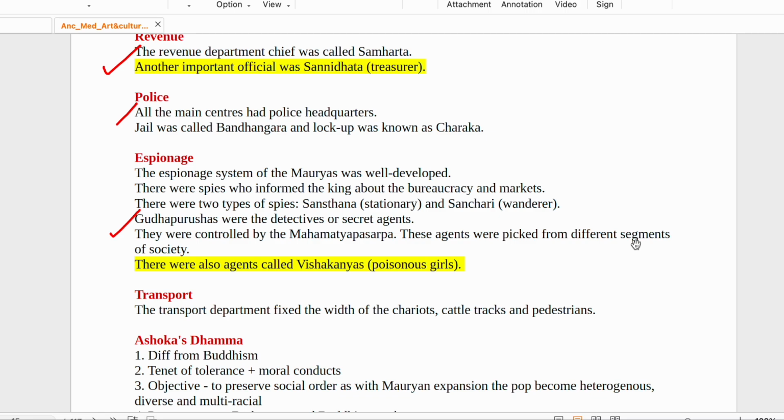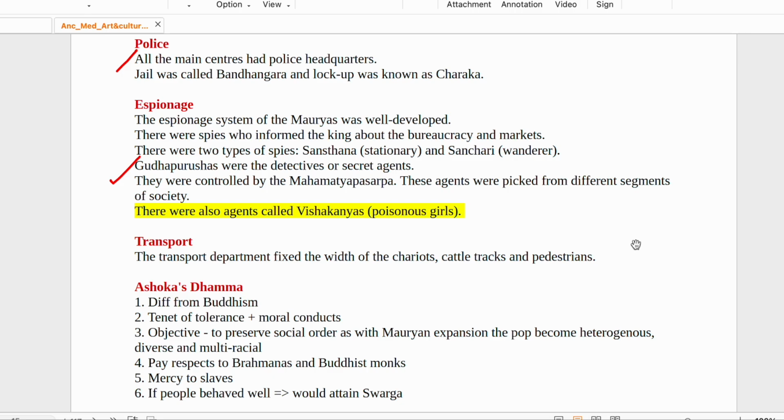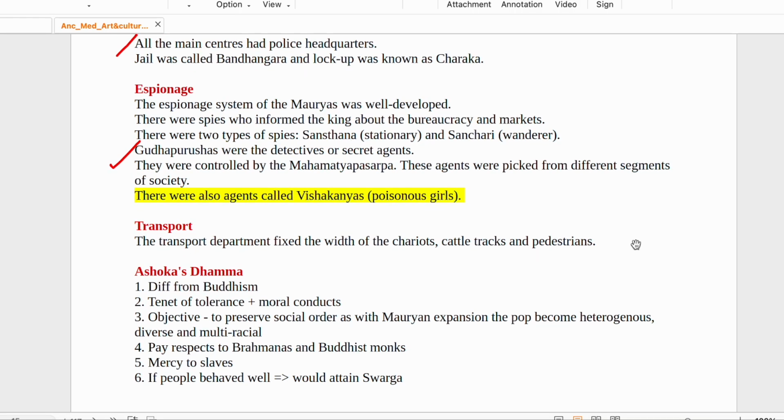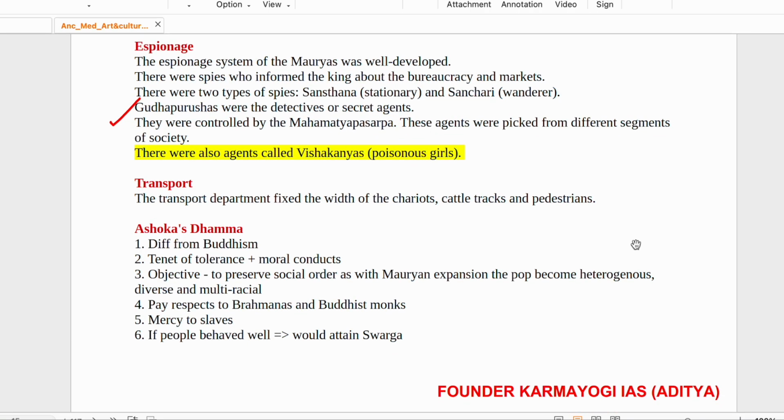Gudha Purusas were the detectives or secret agents. इनको बोला था गुढ़. रहस्य होता है ना, so गुढ़ मतलब something secret. So Gudha Purusas were the detectives or secret agents. So if you are Hindi speaking or you understand Hindi, 80% questions you can solve. They were controlled by Mahamatya Pasharpa. Okay, these will not be asked, but this is important. There were also agents called Vishkanyas, poisonous girls. Chanakya has talked at length in their Shastra about this.